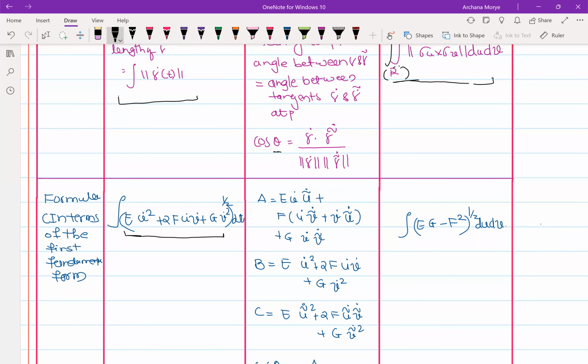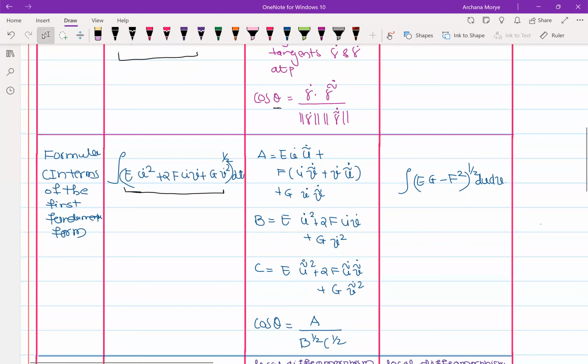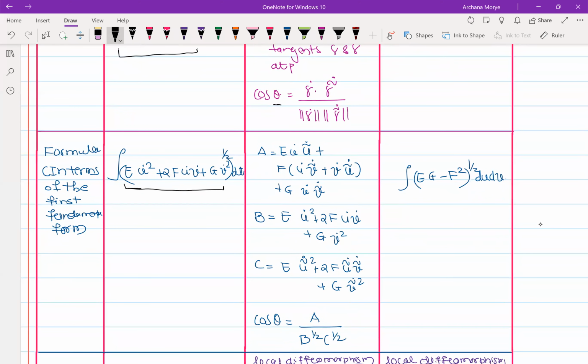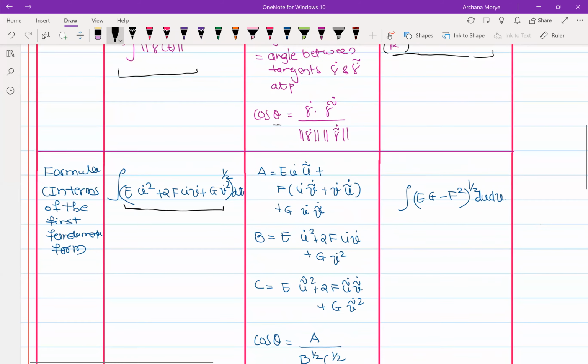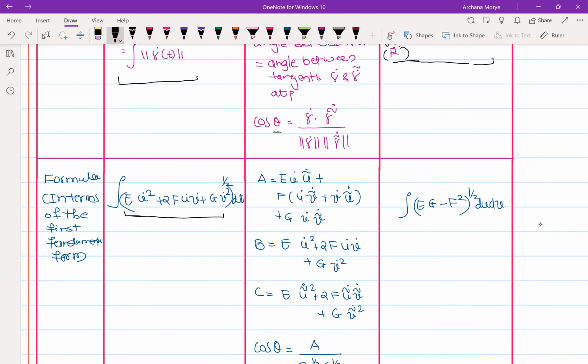Right. And for the cos theta also, now this table was small, so I have to write it like this. So what is gamma dot? If you remember, how did we write it?